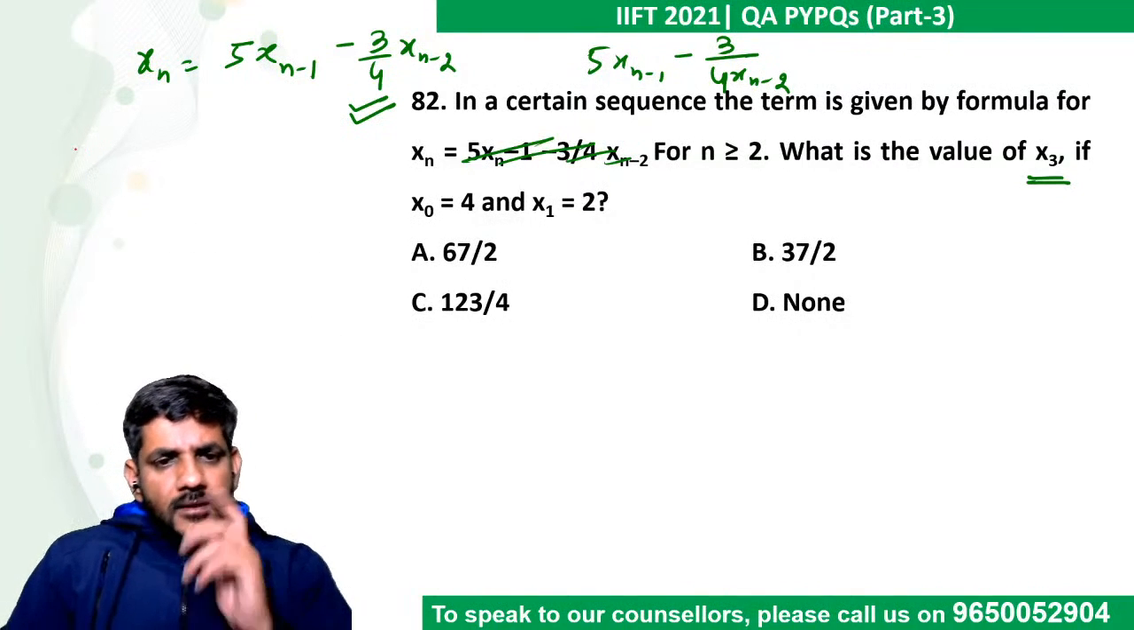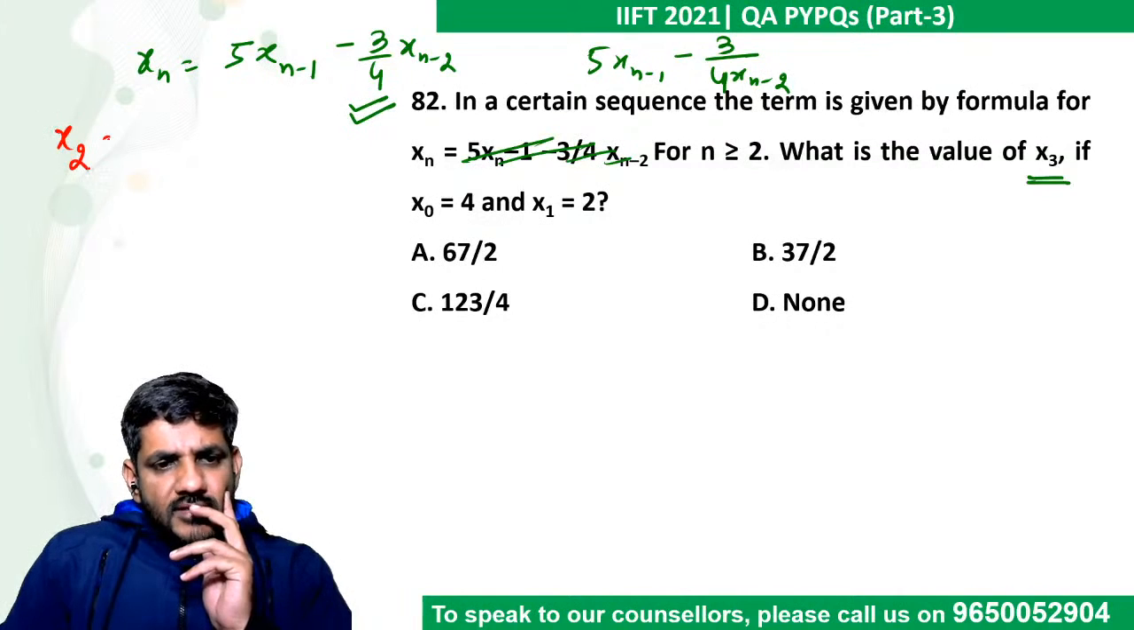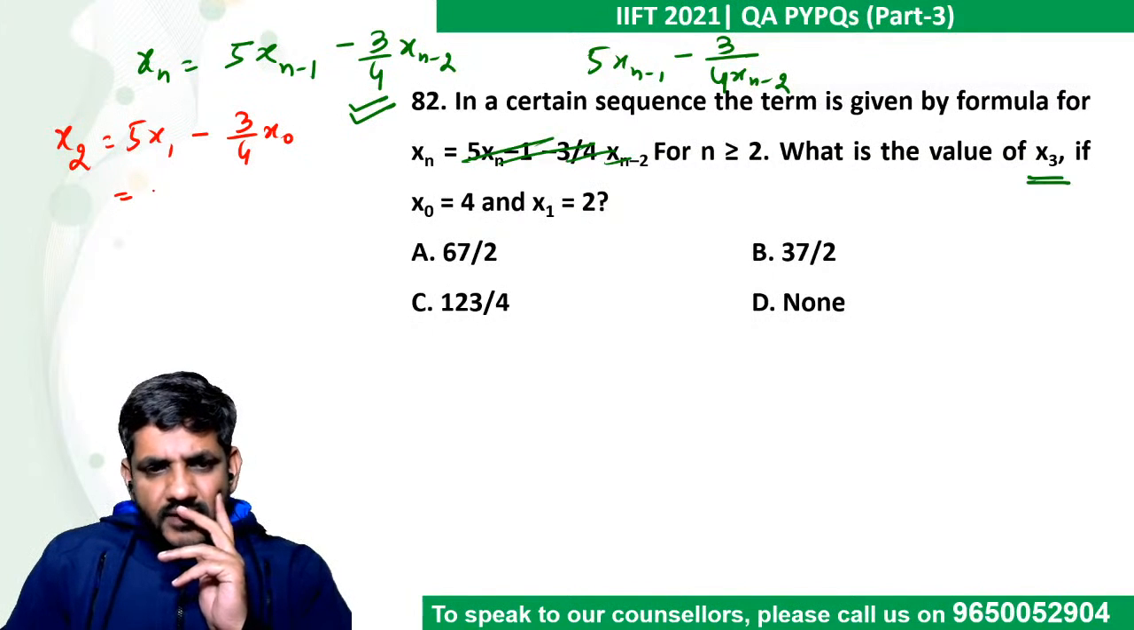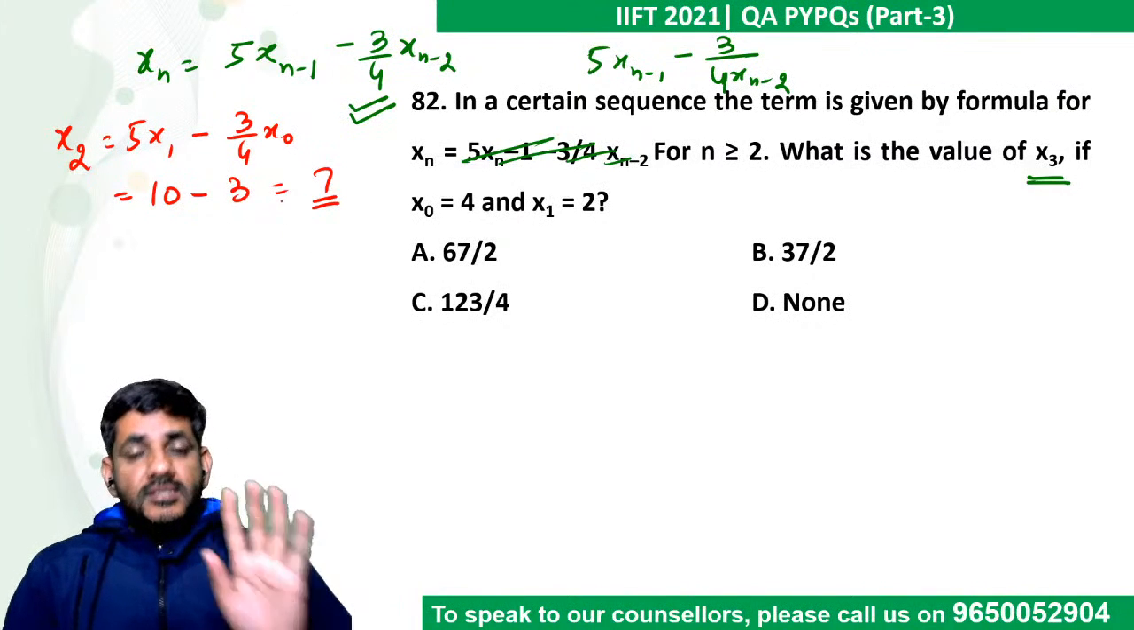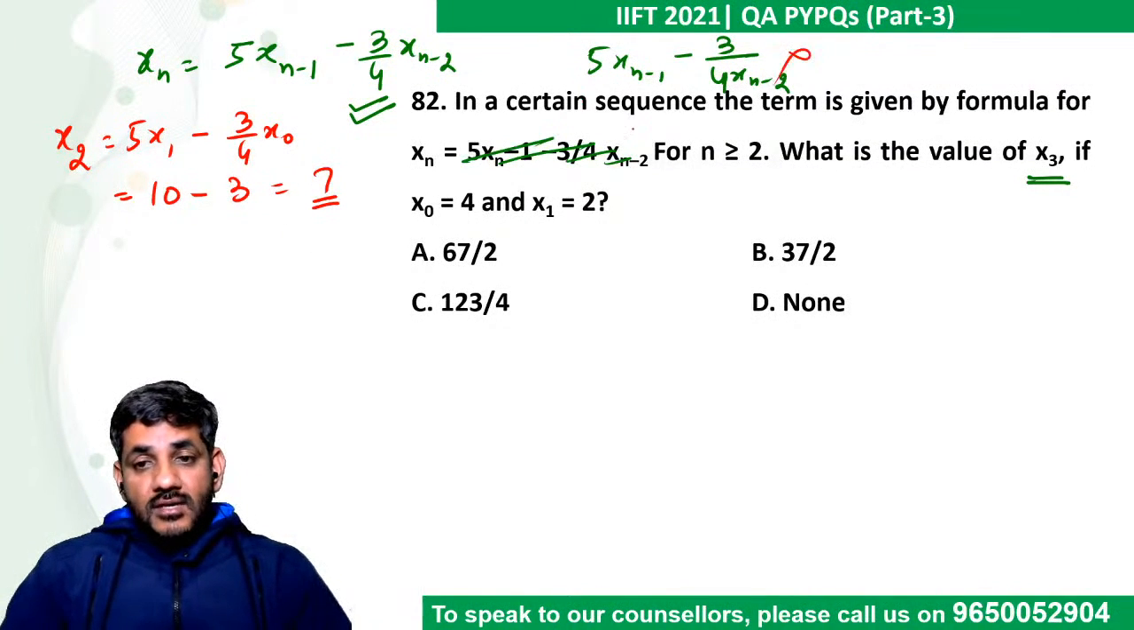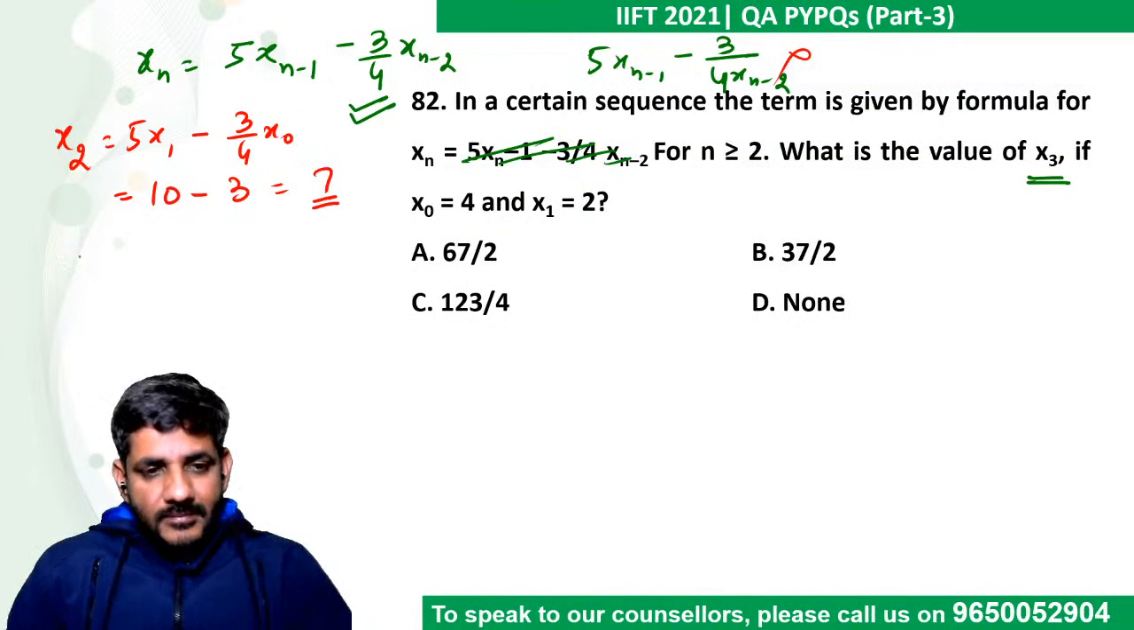Let's just take it. If I put n as 2, x2 would be 5 times x1 minus 3 by 4 times of x0. So 5 times of x1 is 10, minus 3 by 4 times of 4 is 3. The value comes out to be 7. This actually tells us that the printed version is not correct, because the 4s cancel out.